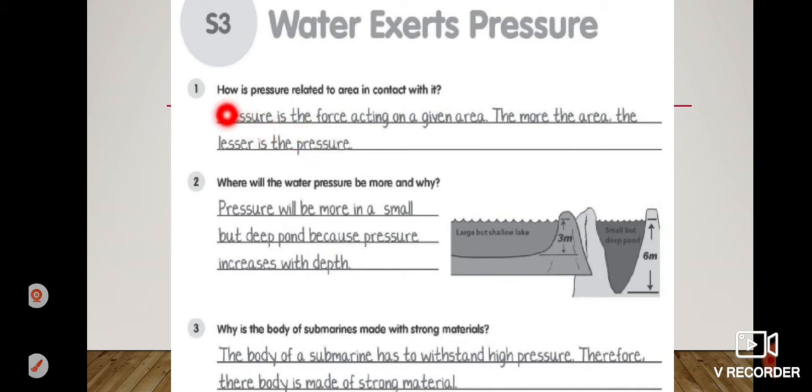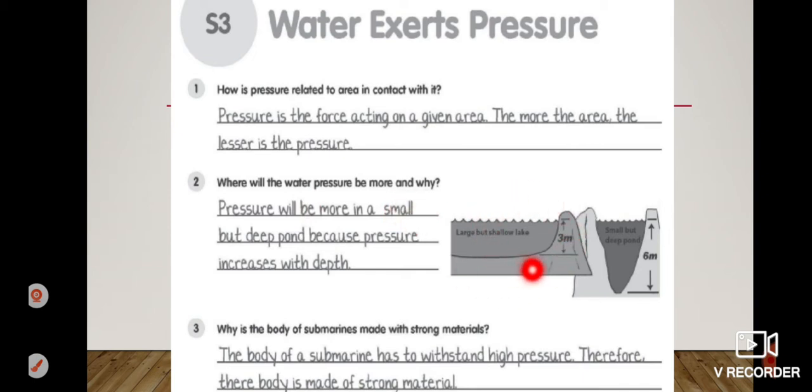So in question number 1, how is pressure related to area in contact with it? So children, as we know, pressure is what? Force per unit area. Okay. So pressure is the force acting on a given area. The more the area, the lesser is the pressure. Okay.